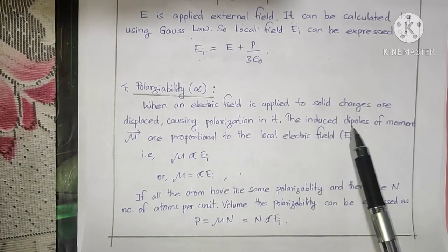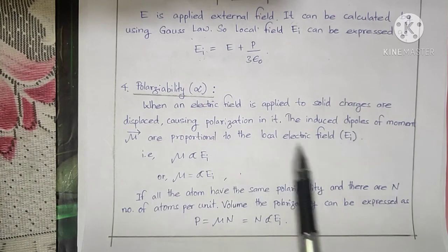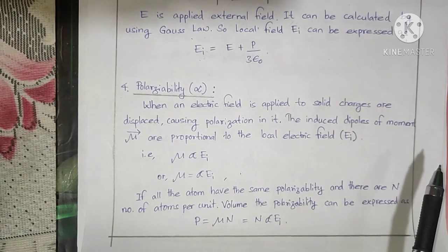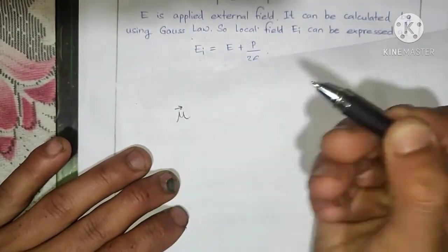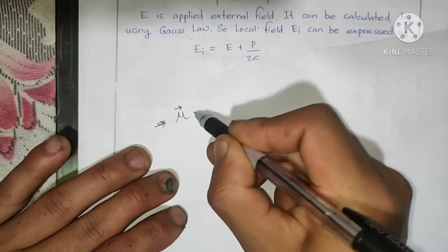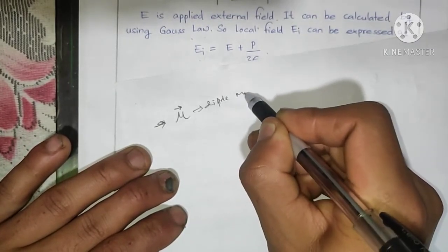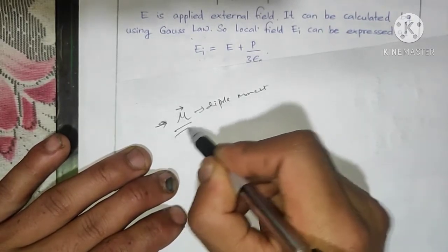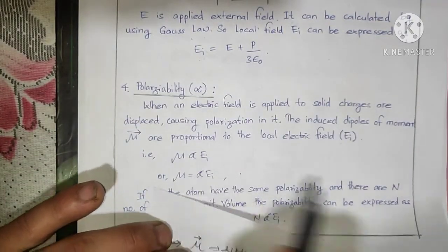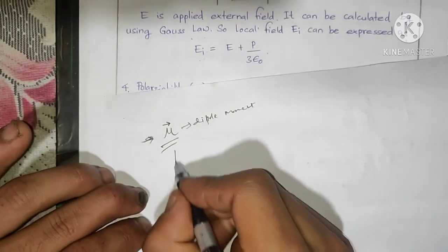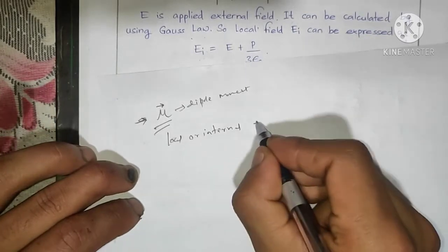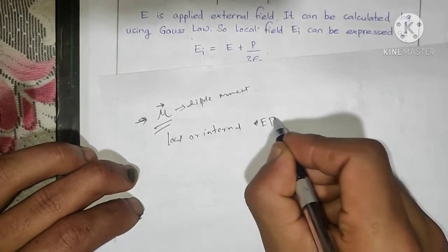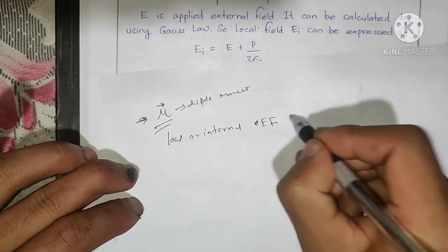The induced dipole moments are proportional to the local field. In another form, the induced dipole moment, mu vector, is proportional to the local or internal electric field, denoted by EI.